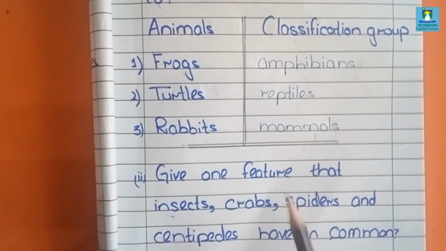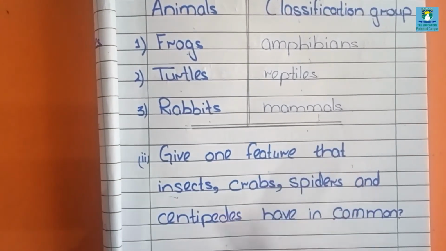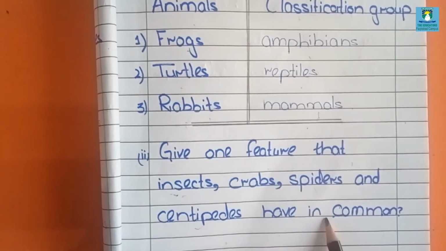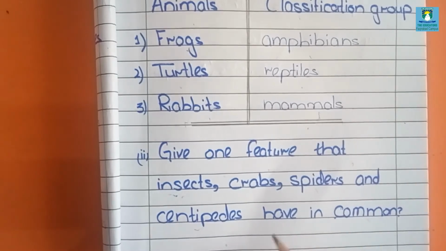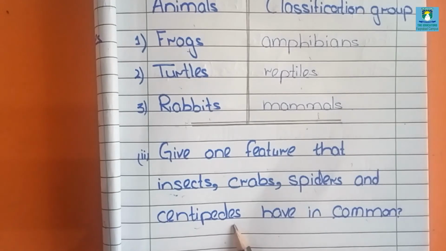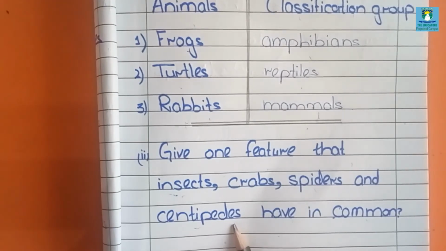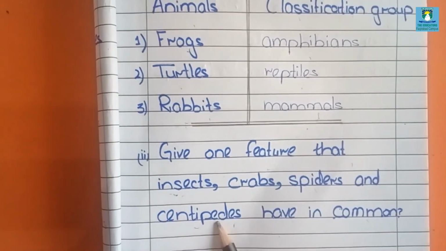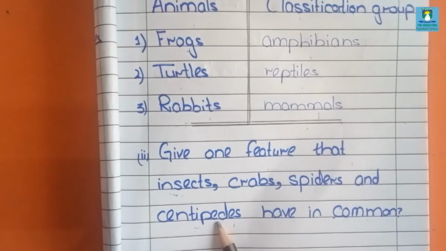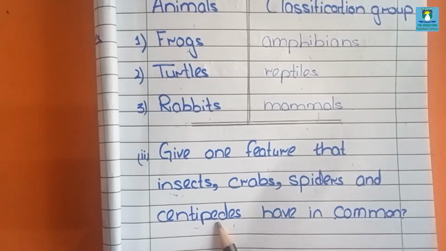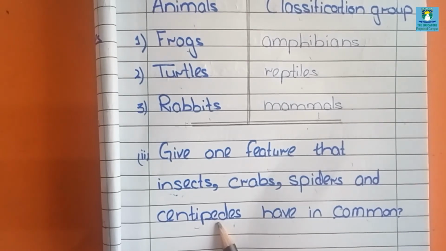Next question is, give one feature that insects, crabs, spiders and centipede have in common. Now which feature is common among these invertebrates? The main thing which is common is these all belong to invertebrates. These all belong to class invertebrates, kingdom invertebrates. Now in invertebrates they belong to arthropods.